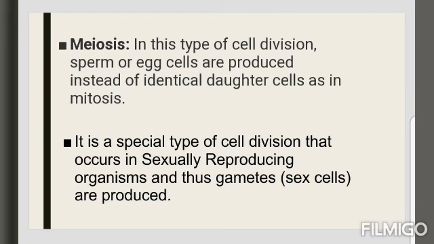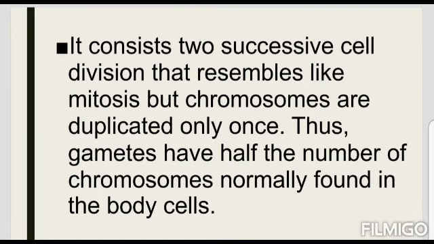Specific cells of reproductive organs or tissues in animals and plants divide to form gametes, which after fertilization give rise to offspring. They divide by a different process called meiosis, which involves two consecutive divisions. When a cell divides by meiosis, it produces 4 new cells instead of just 2.